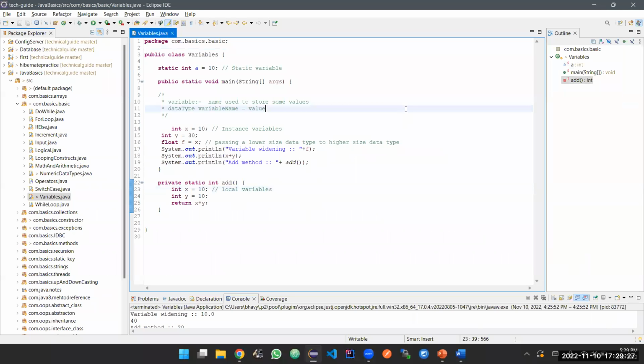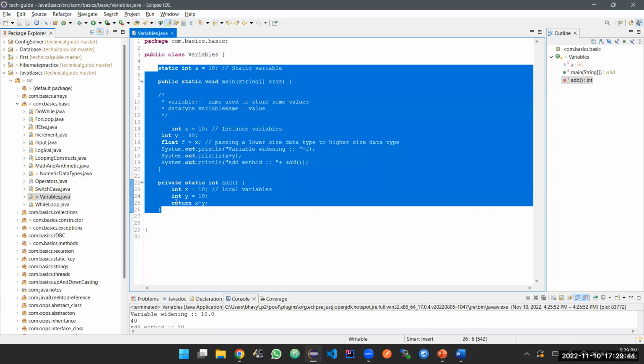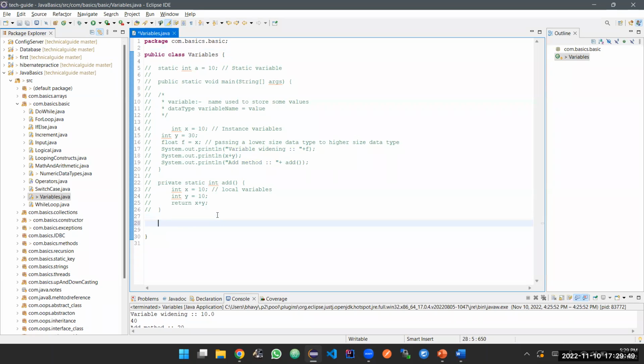So once you install your Eclipse IDE, you'll get this type of screen. In this you can create your classes, and you can create your methods also. So let's say now we want to add just two numbers. To add two numbers, your Java program should know where to store those numbers. So for that, you need the variable.